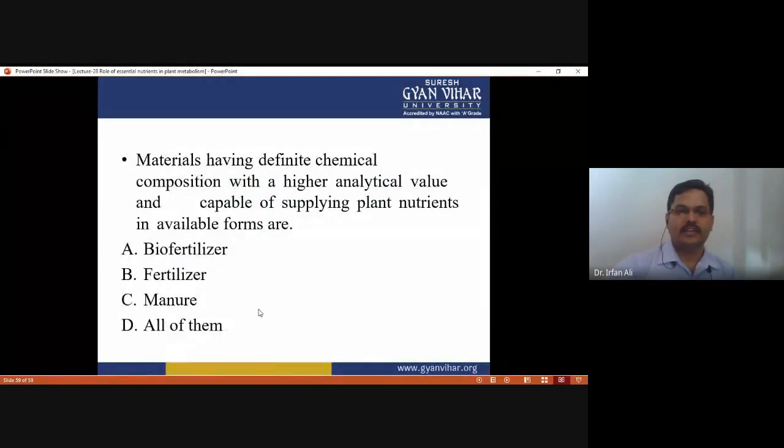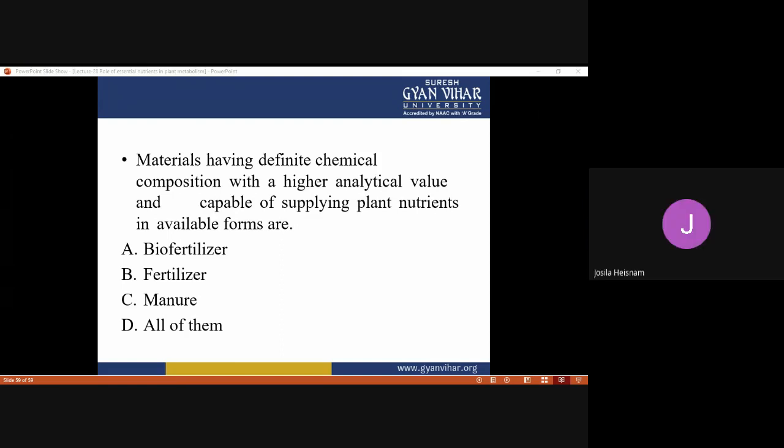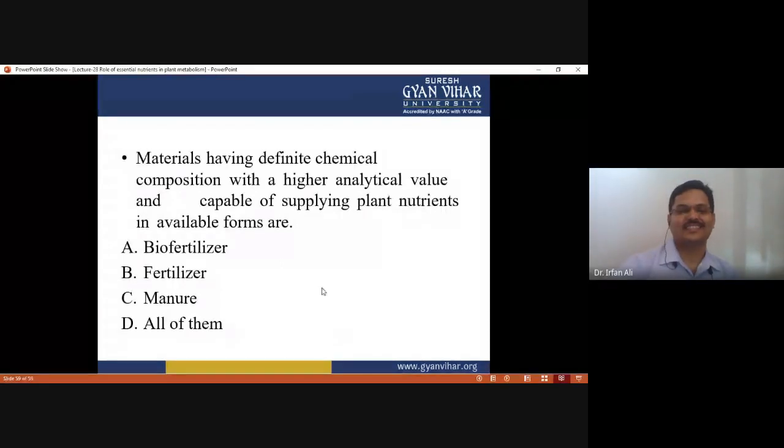And a material having definite chemical composition with higher analytical value and capable of supplying plant nutrients in available form. Okay, and the chemical compound that has definite chemical composition is manure, biofertilizer, or fertilizer? Definite chemical composition, not indefinite. Fertilizer. Fertilizer, very good.